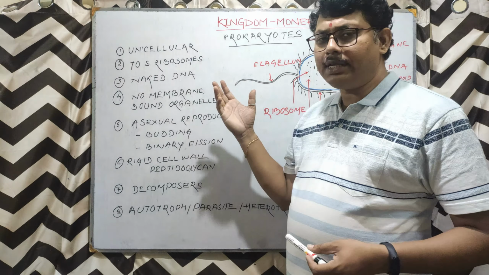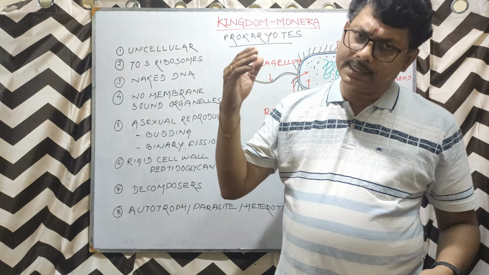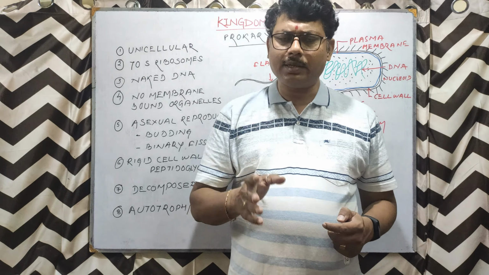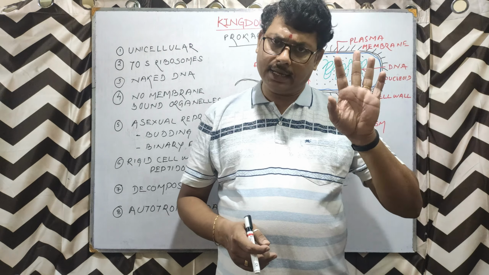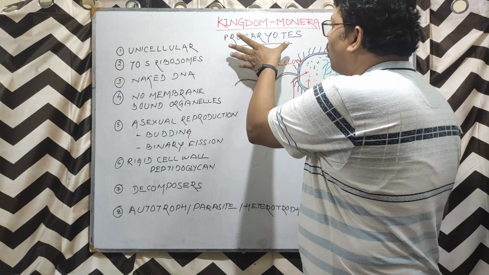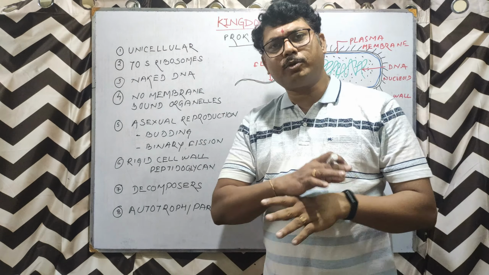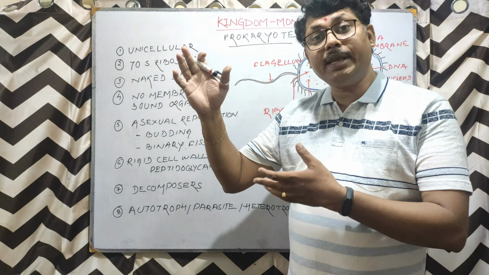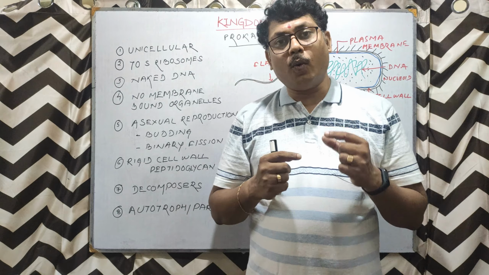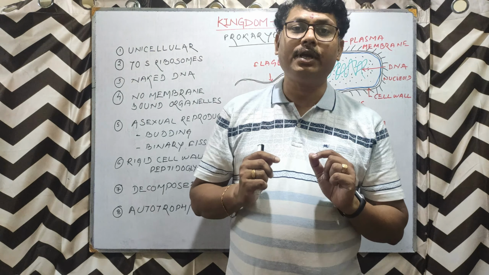Now, in the year 1969, Whittaker also keeps Monera as a part of his classification, and he identified it as a separate kingdom. Now, these prokaryotic kingdoms, as we say, prokaryotes, primitive nucleus. So we can say the kingdom Monera consists of those organisms which are very primitive in nature, or so ancient a form of life, where that cell exhibits all the characters of a living organism.